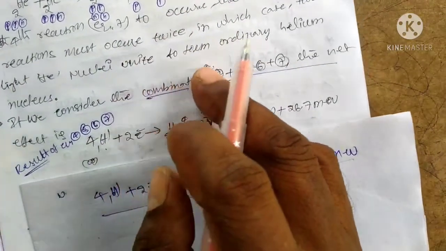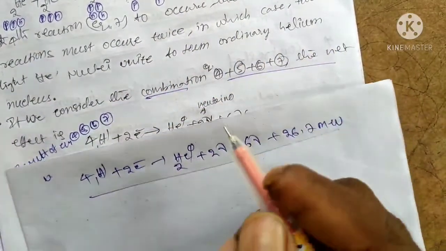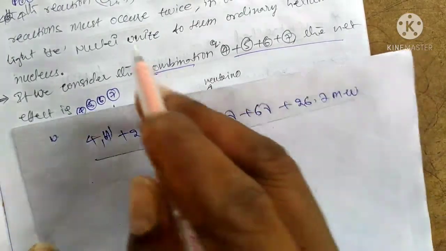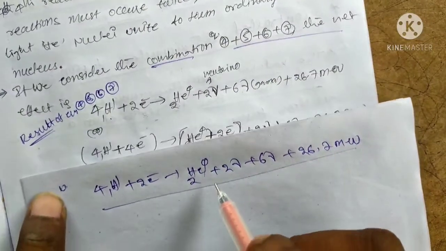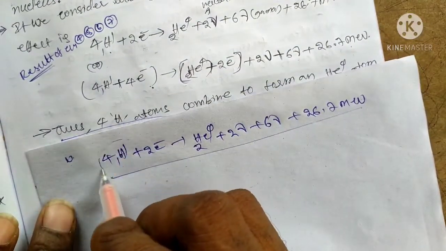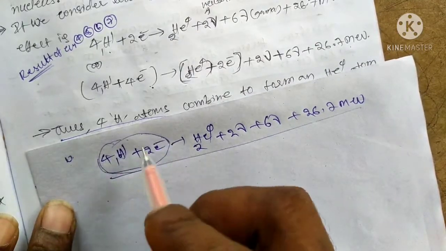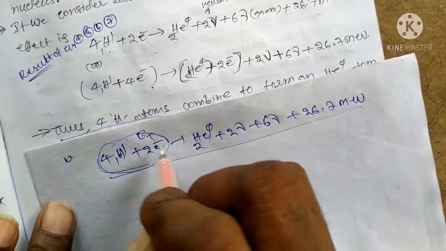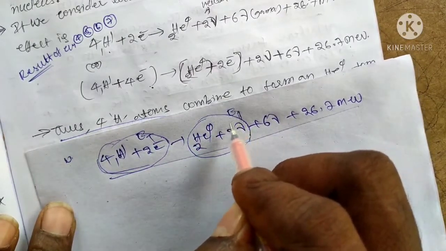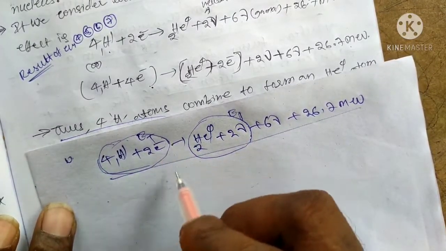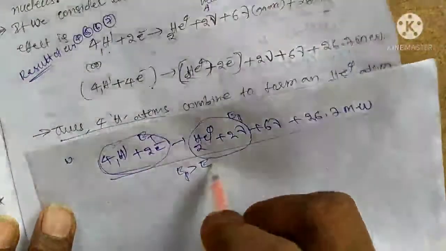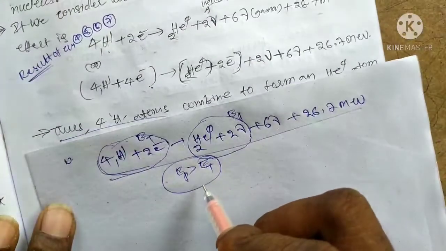This reaction can occur in the sun. This is the result of the 4 equations. Okay, this part is the target energy. This part is the product energy of the nuclei. This is the target of the nuclei. The product energy is always greater than the target energy in the case of fusion.